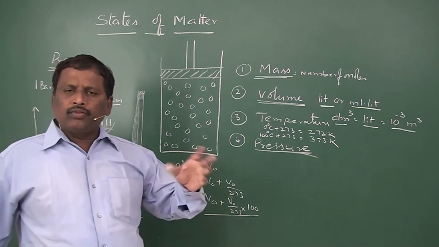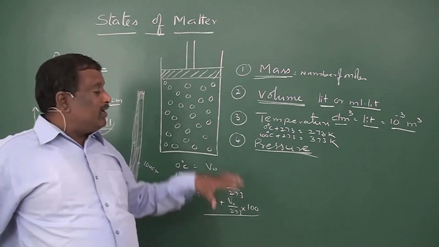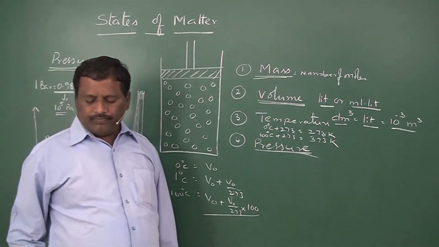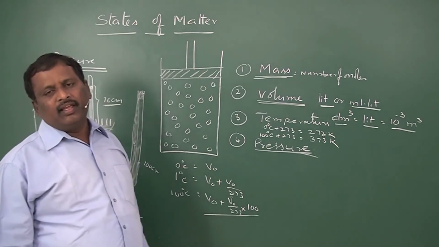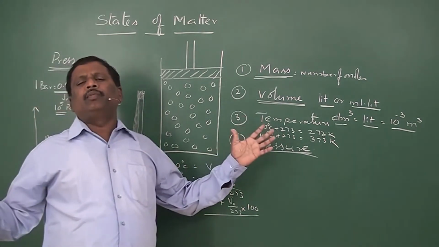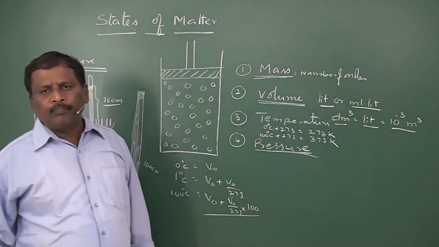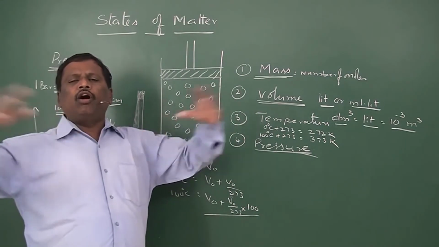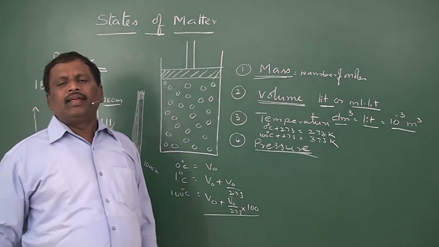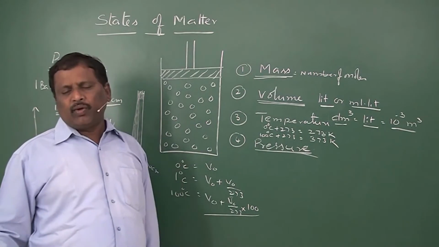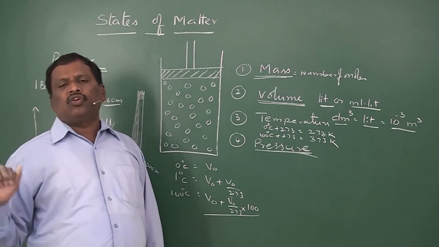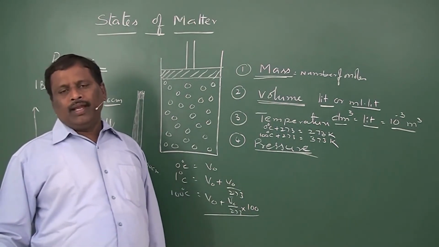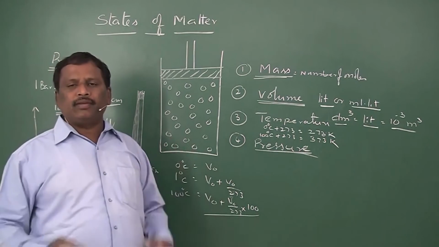Now before going to study their relation, let us observe the special properties of these gases. The special properties of these gases are, gases will occupy the whole available volume. So the molecules are apart from each other at a large distance. That's why their density is very less when compared to liquids and solids. And another important property is compressibility.